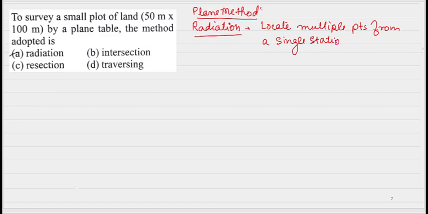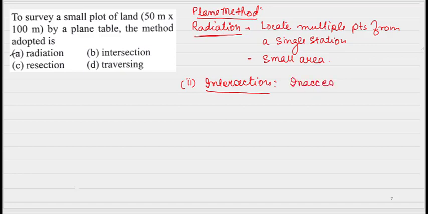Okay, and this method is used when we have to survey a small area. Okay, next method is intersection. Intersection method is used when we have to locate some inaccessible points. Inaccessible points মানে কি, য'ত আমি physically গৈ আমি point to length distance measure কৰিব নোৱাৰো, তেনেকুৱা points বোৰক আমি কি মেথডৰে ইউজ কৰিম? Intersection মেথডৰে.